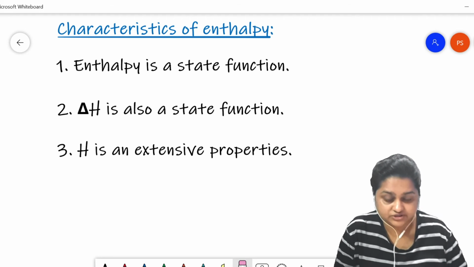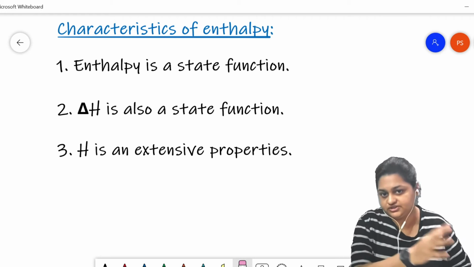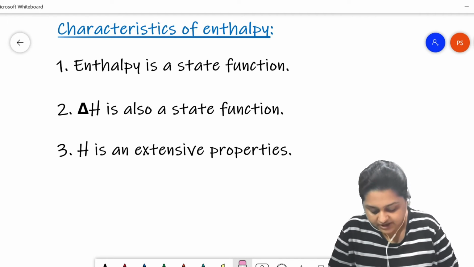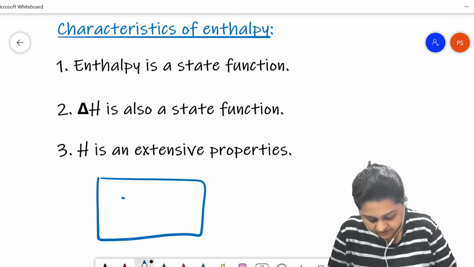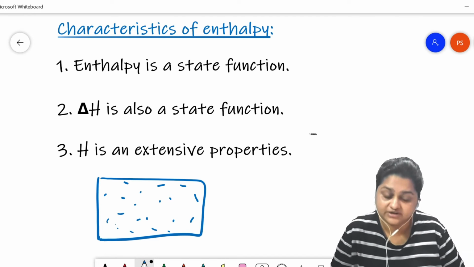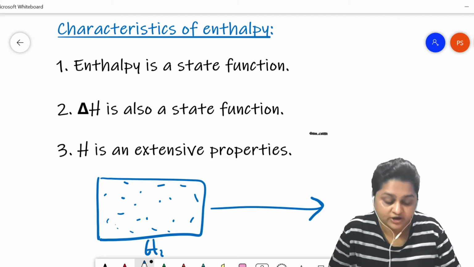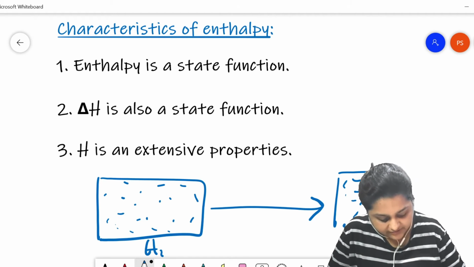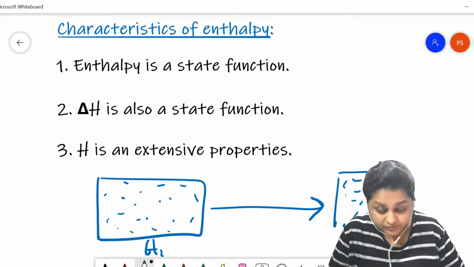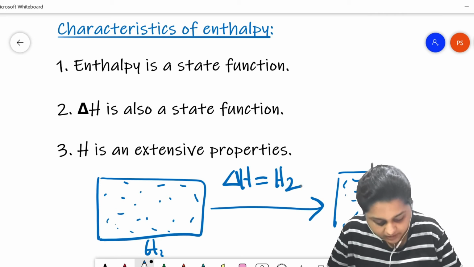Enthalpy is a state function. It does not depend on the pathway through which a thermodynamic process has occurred to reach the resultant state. Let's say this is a thermodynamic system of an ideal gas enclosed in this container. This system has an enthalpy of H1. After doing some thermodynamic process, the system has reached its resultant state, which has an enthalpy of H2. So the change in the enthalpy, delta H, is going to be H2 minus H1.